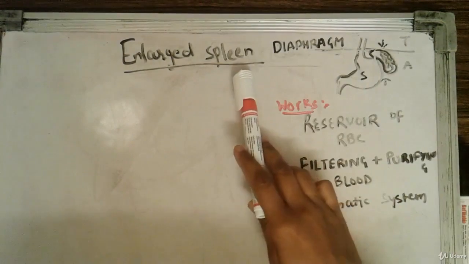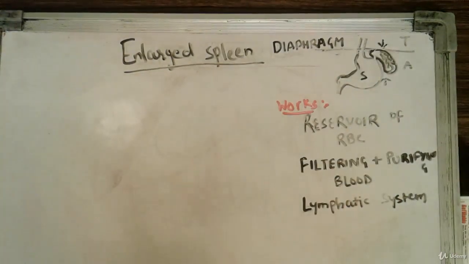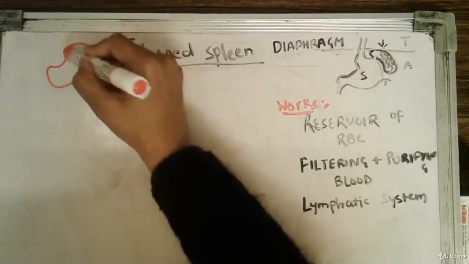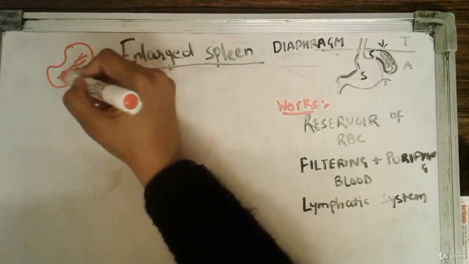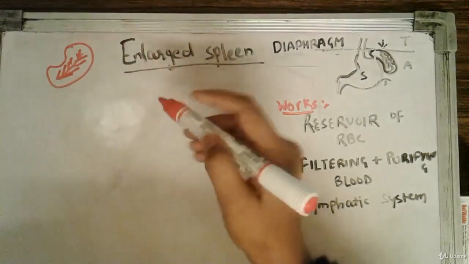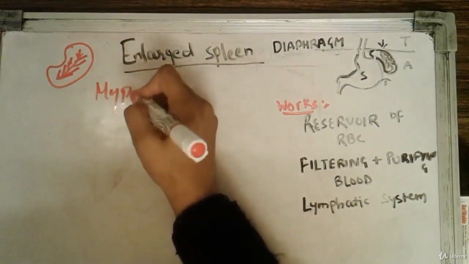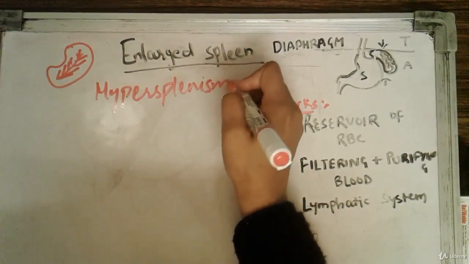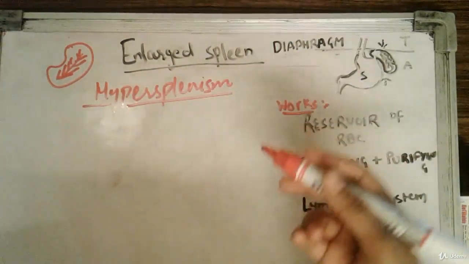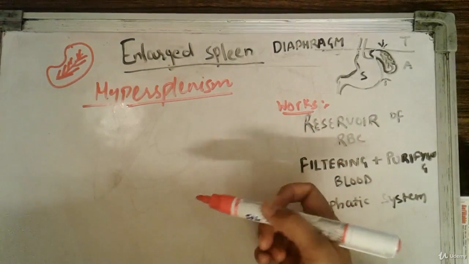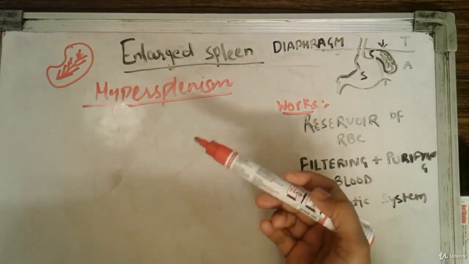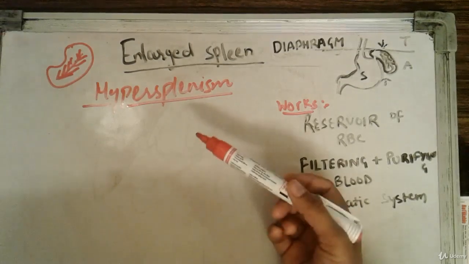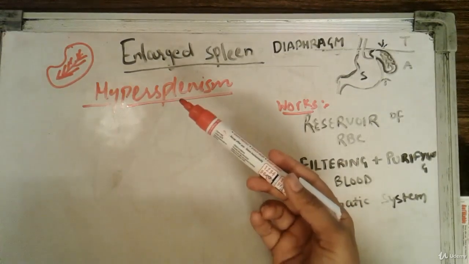Now come to the point: what is an enlarged spleen? Sometimes our spleen starts acting hyperactively in our body, and that is called hypersplenism. It starts overperforming inside the body because it is enlarged in size, and it performs multiple functions that are usually not needed in our body.